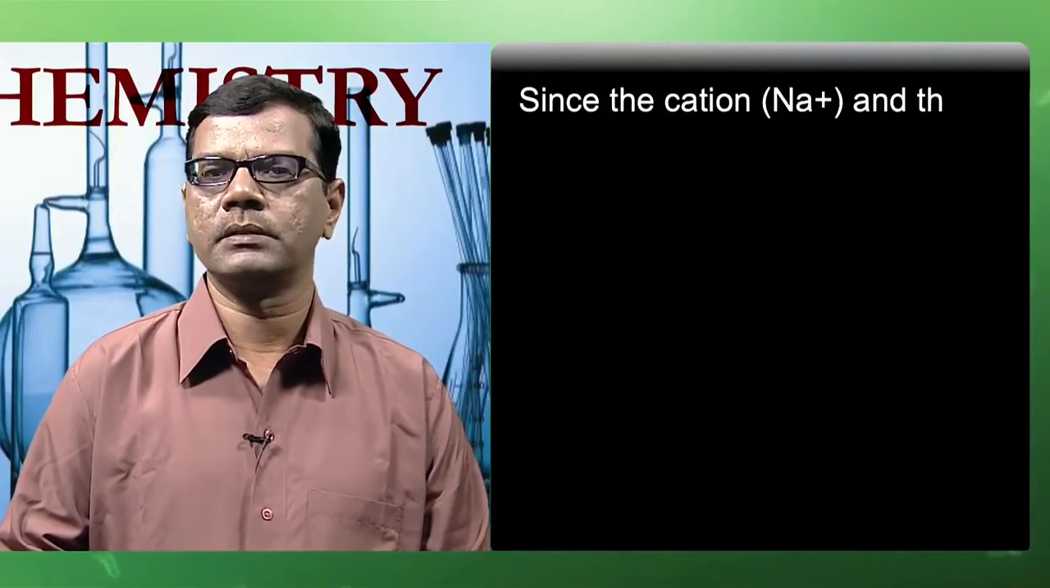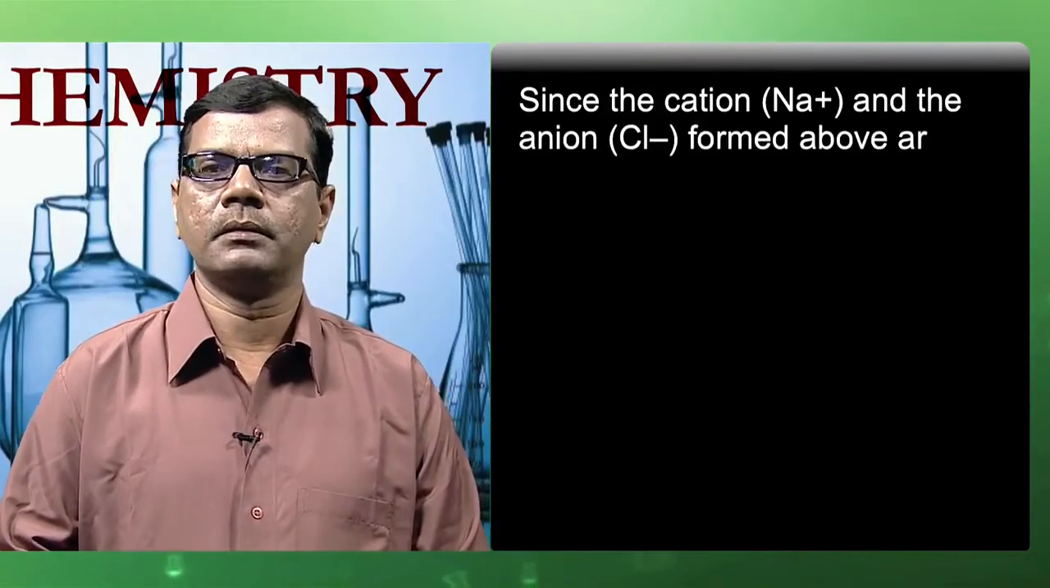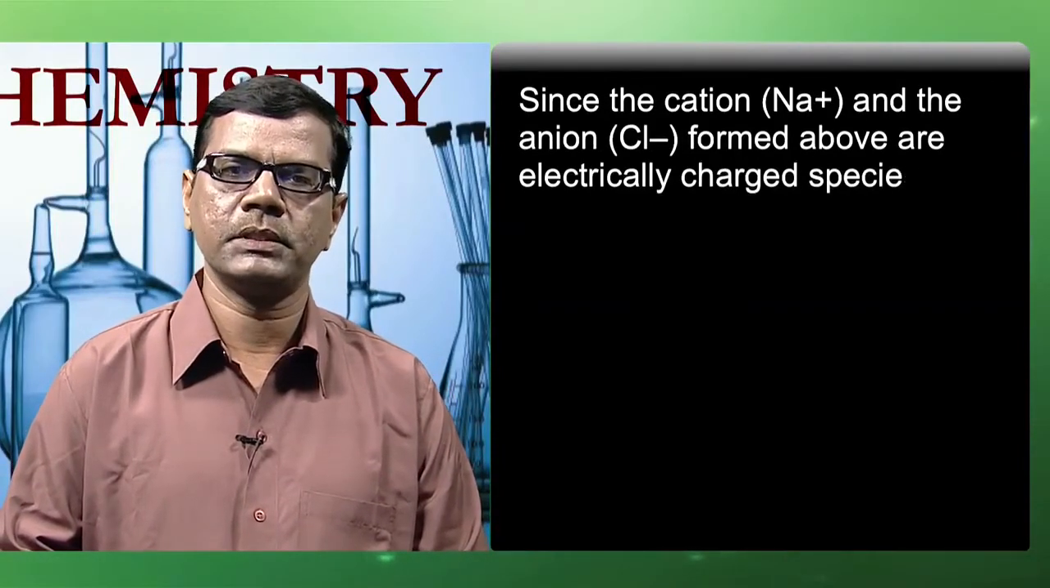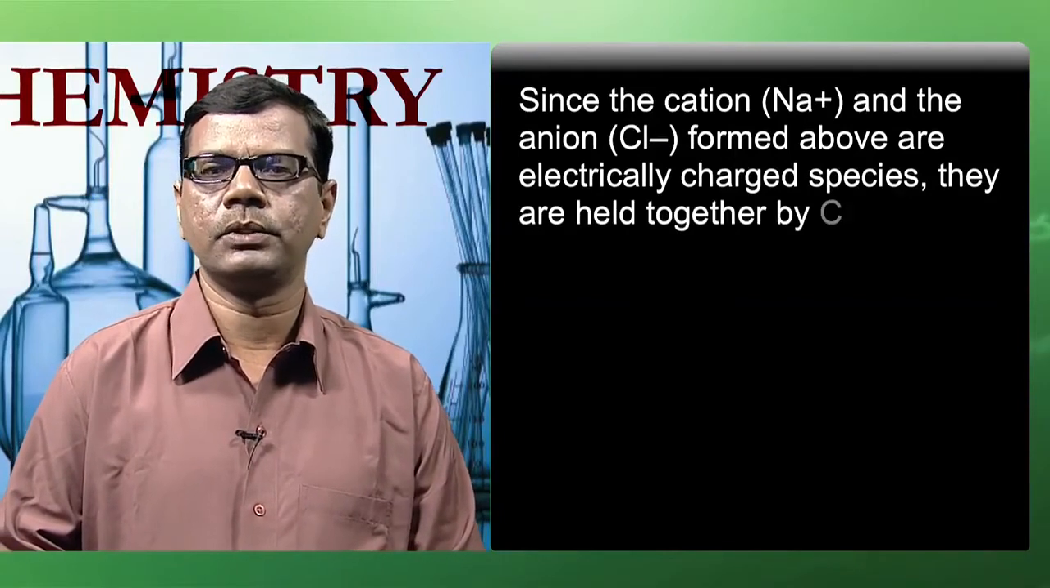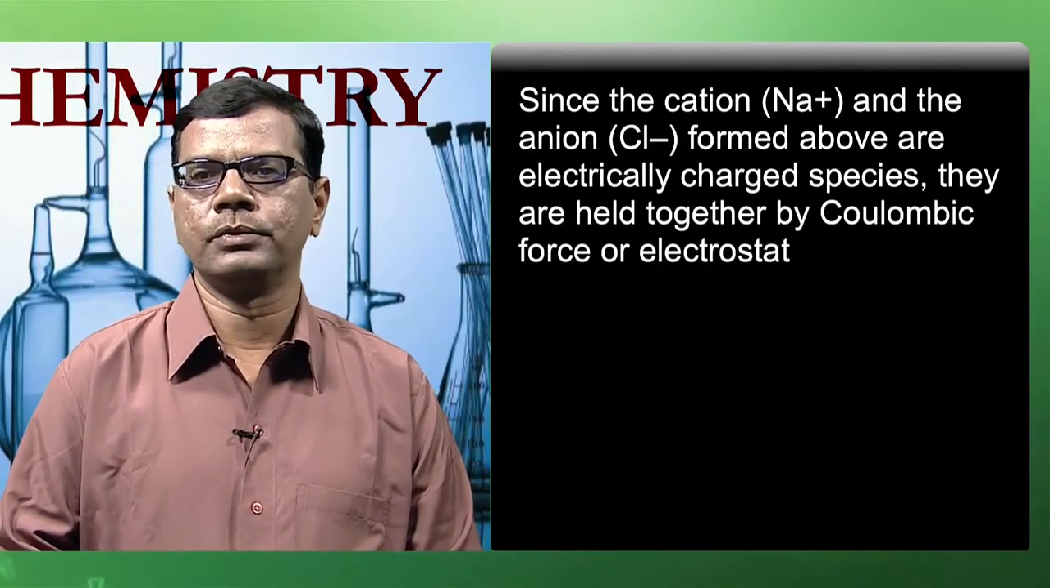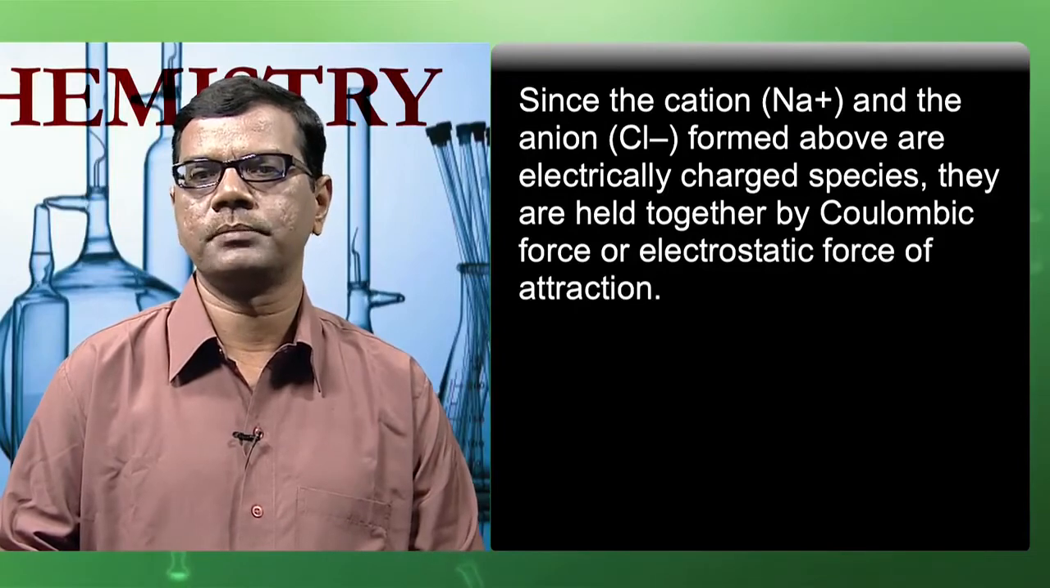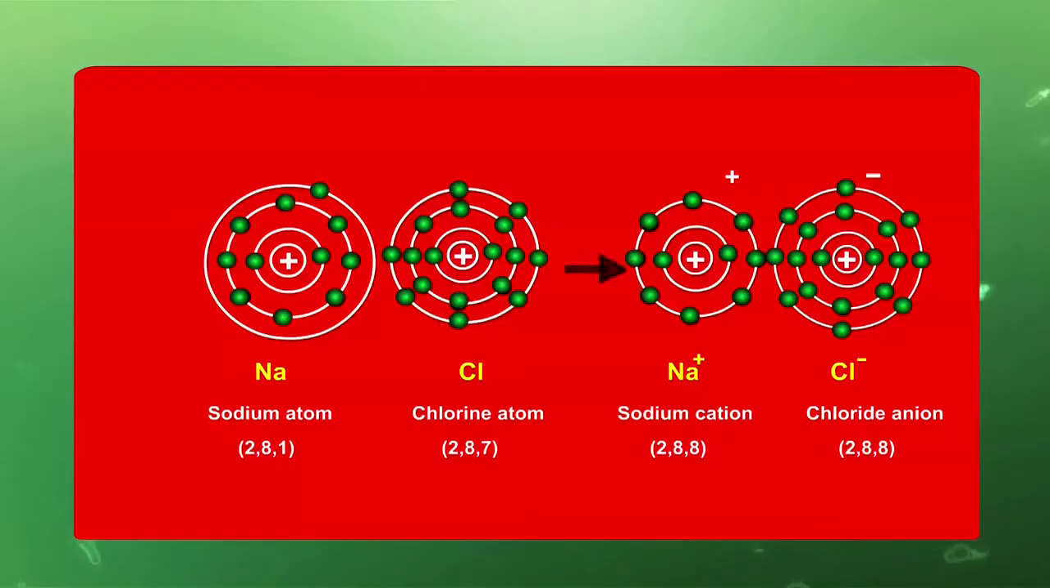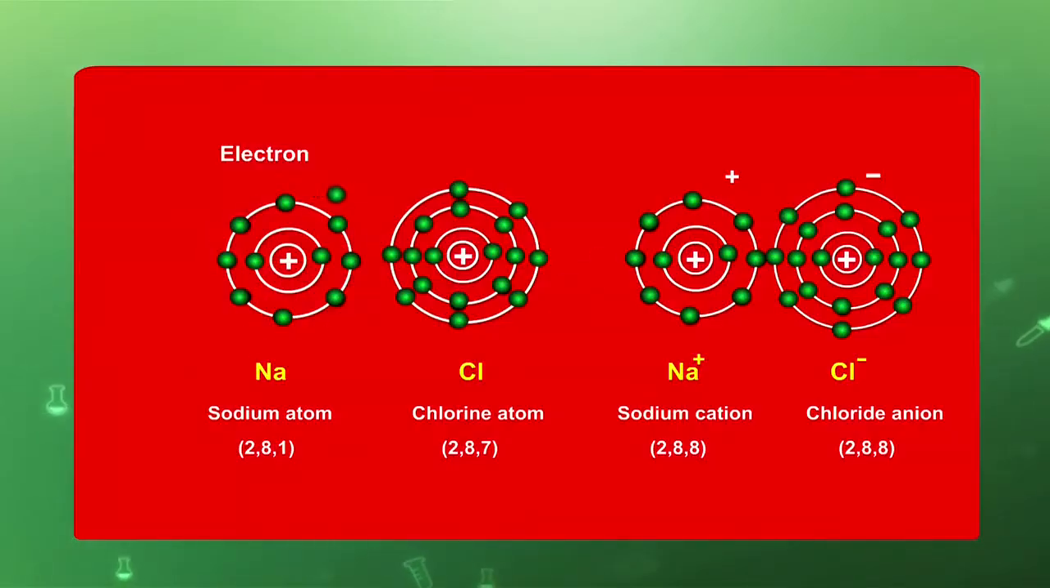The cation Na+ and the anion Cl- formed above are electrically charged species. They are held together by Coulombic force or electrostatic force of attraction. This electrostatic force of attraction, which holds the cation and anion together, is known as an electrovalent bond or ionic bond. This is represented as below.